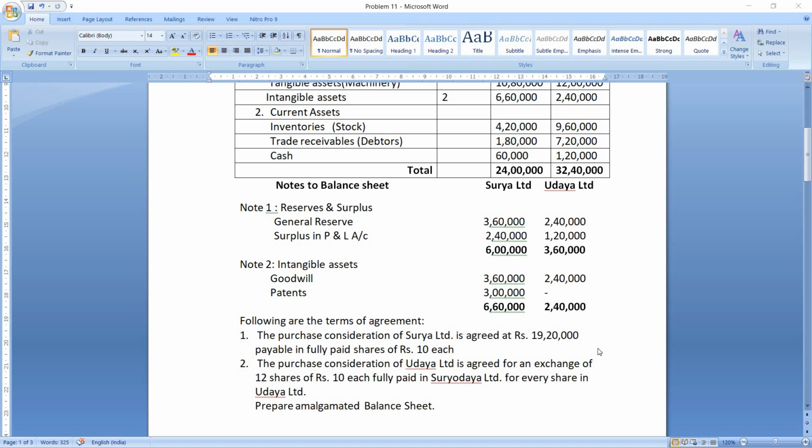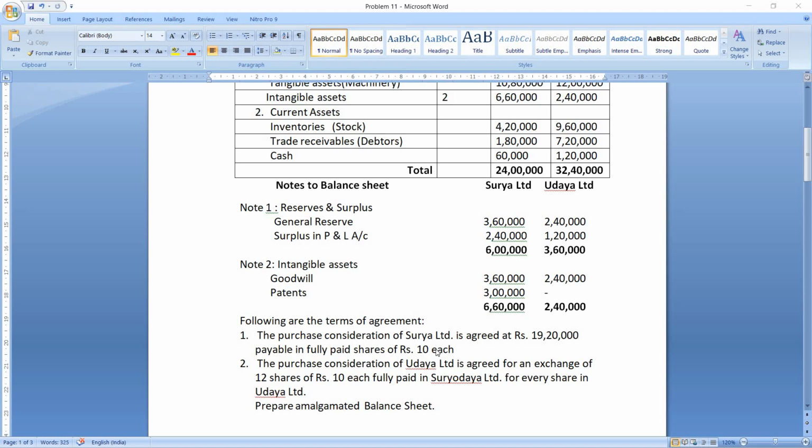This is the lump sum method of purchase consideration, wherein the agreed sum is clearly given in the problem. So for Surya Limited, it is clearly given. The face value of the share is rupees 10, so that will be 1,92,000 shares of rupees 10 each. That will be the purchase consideration of Surya Limited.